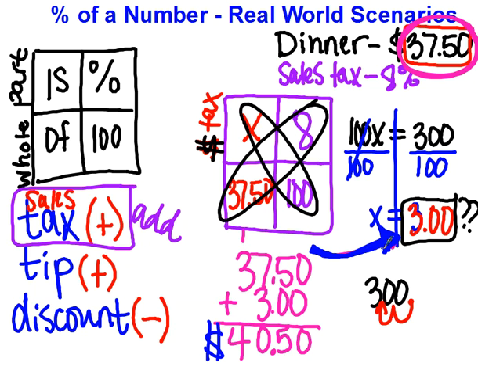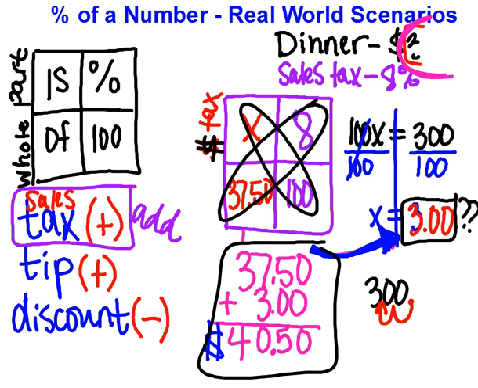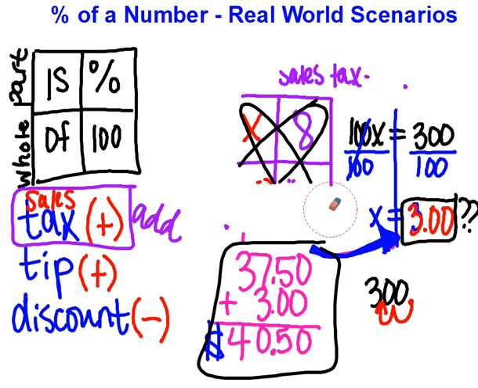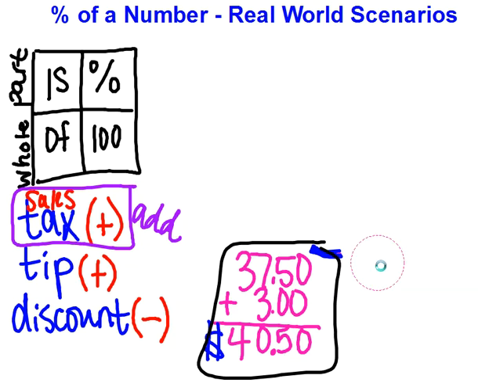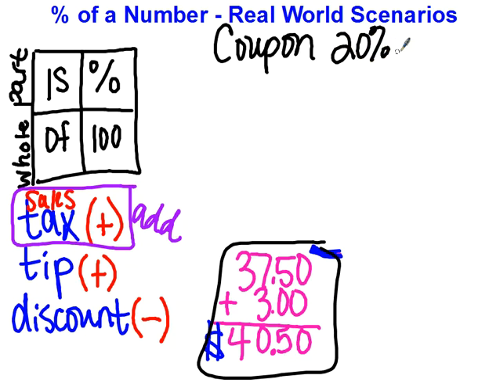So a different scenario, let's say we have our $40.50. I'm going to keep this right here, okay? And the rest of it I'm going to go ahead and get rid of. So let's say that we have a coupon. So after we've already found our sales tax, and we've added it in there, let's say we have a coupon for a 20% discount. So we're going to have our meal, but we're going to have a 20% discount, and we actually get to save some money. So the same thing is going to be happening.